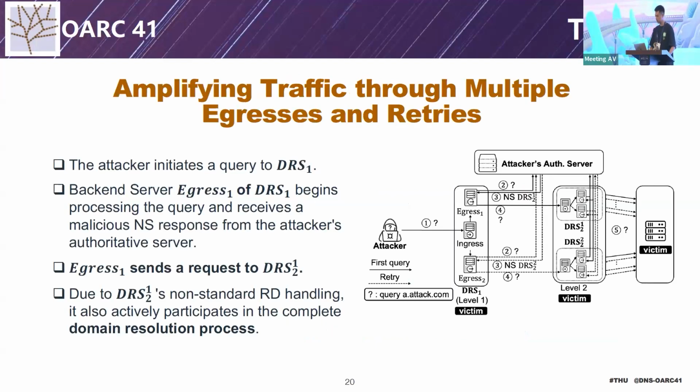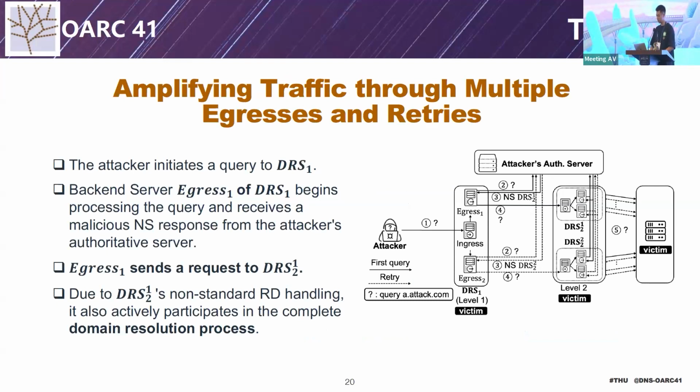Here is the detailed step. The attacker queries DNS1 for his or her own domain. Then DNS1 will query the name server using egress1. On the authoritative server, the attacker points out the address to DNS21. Then ingress1 will query DNS21.